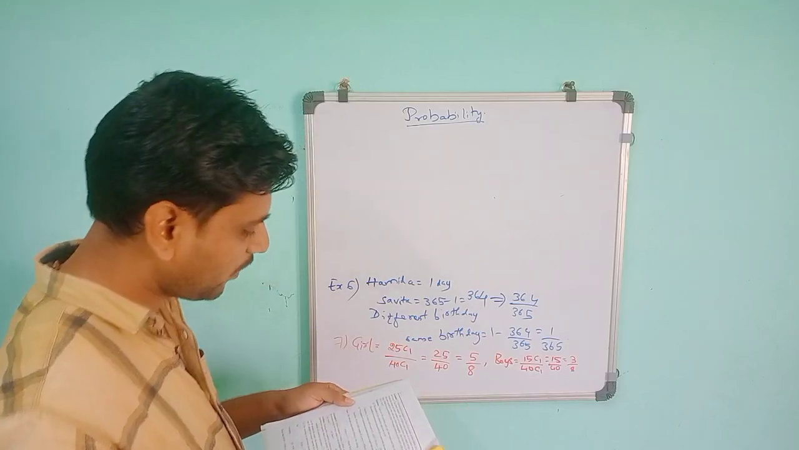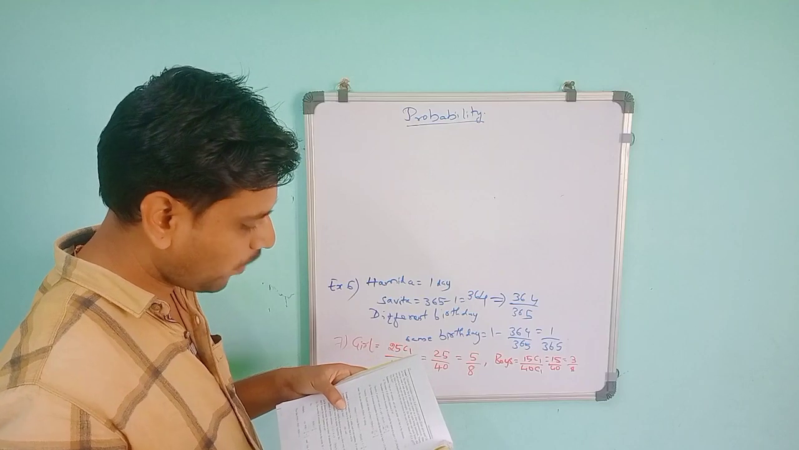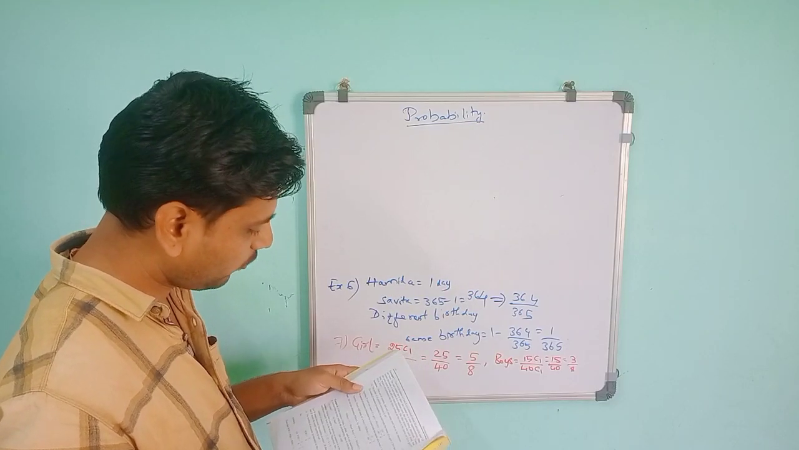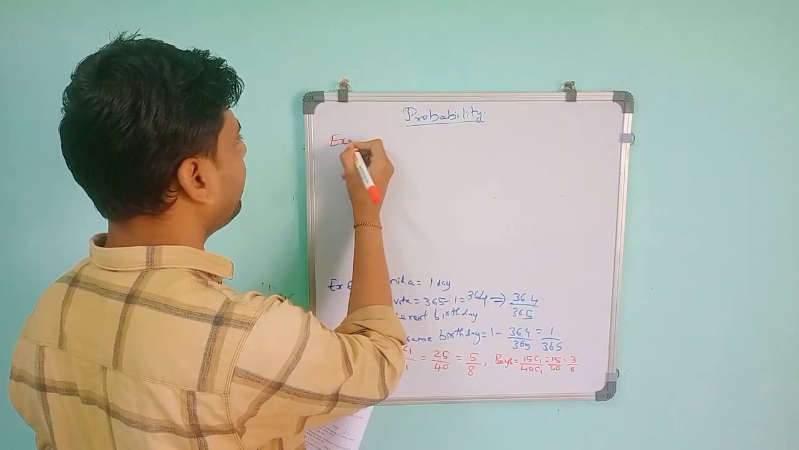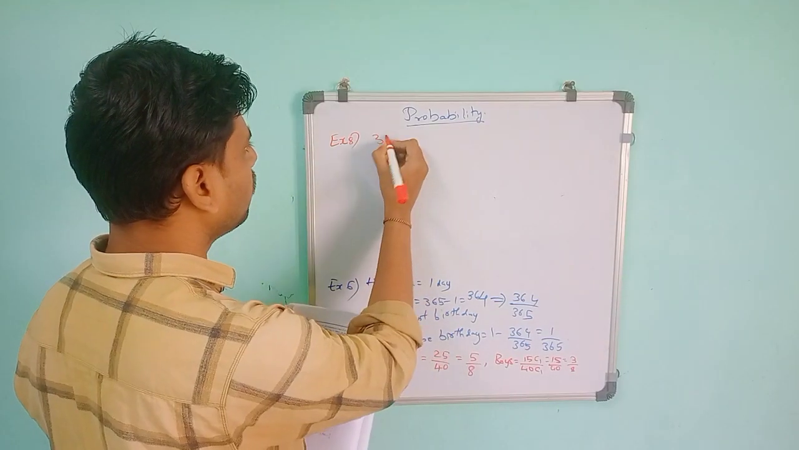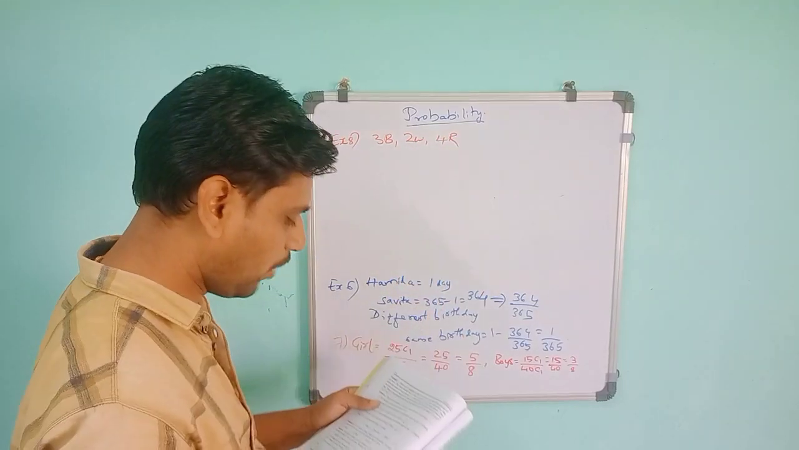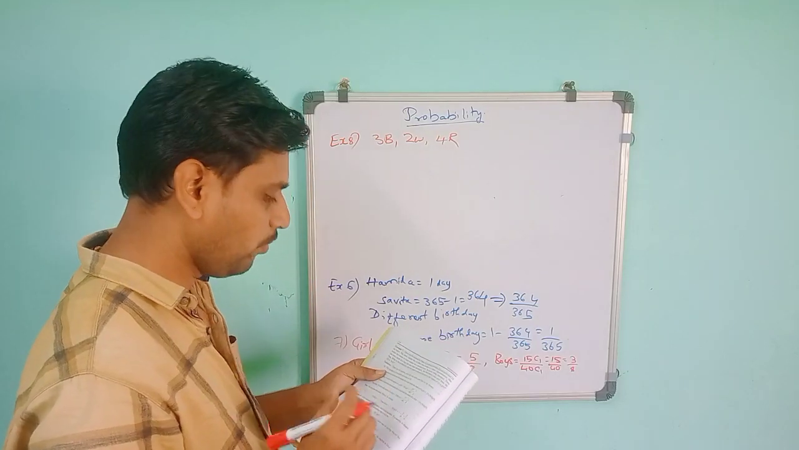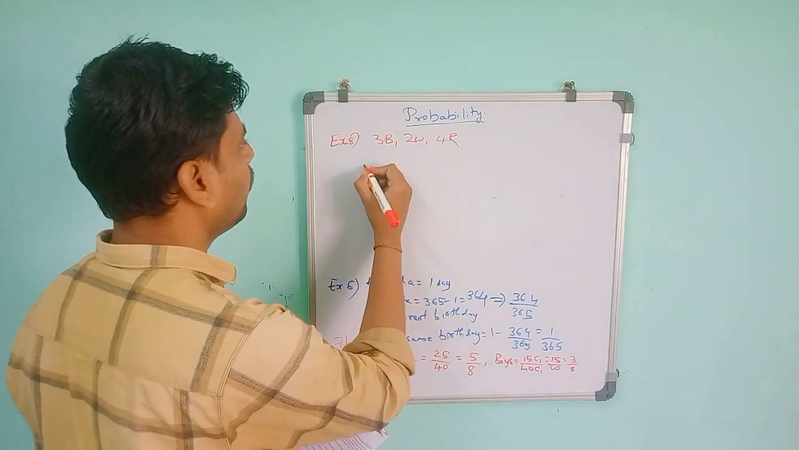This problem is based on the colors of the marbles. Example number 8: a box contains 3 blue, 2 white and 4 red marbles. If a marble is drawn at random from the box, what is the probability that it will be white? Drawing a marble means only one is taken from the box. What is the probability that it will be white?